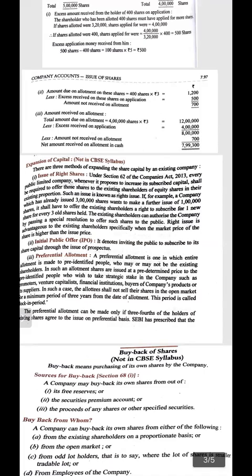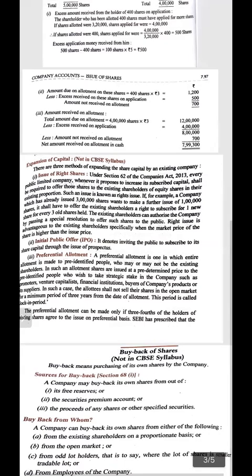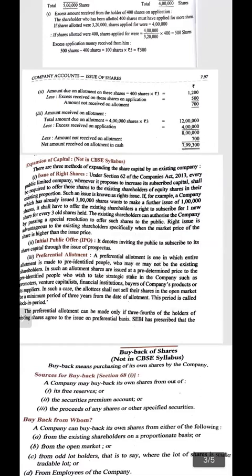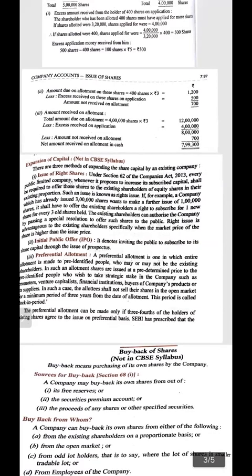Or you may get a question related to the sources of buyback of shares. So you have to read each and every point of the sources of buyback, as well as the names of the parties or institutions from which the buyback can be done, because you may get this type of MCQ in your paper, in the form of filling the blanks. We may have true or false, but the chances of MCQs are more. Whichever questions have different points have more chances to appear as MCQs in the paper.